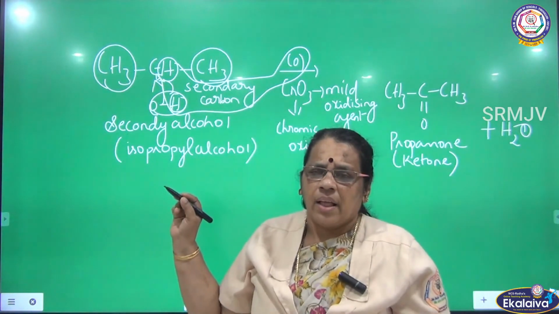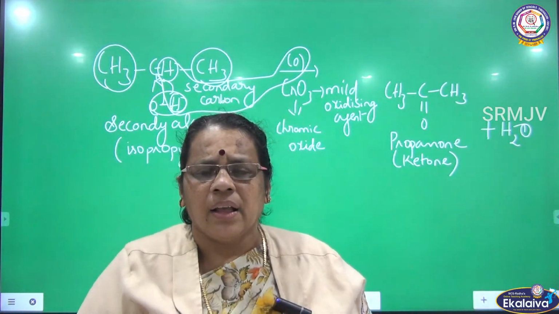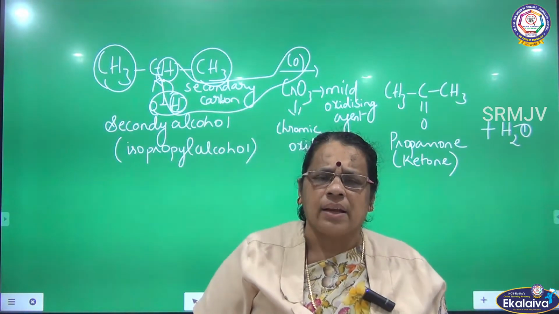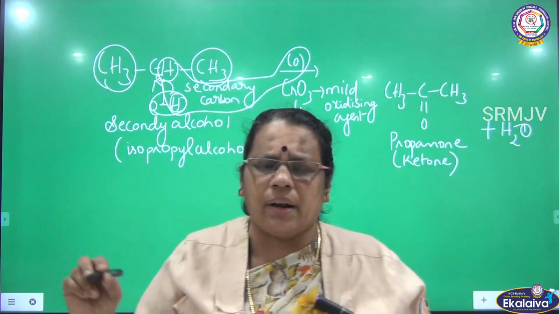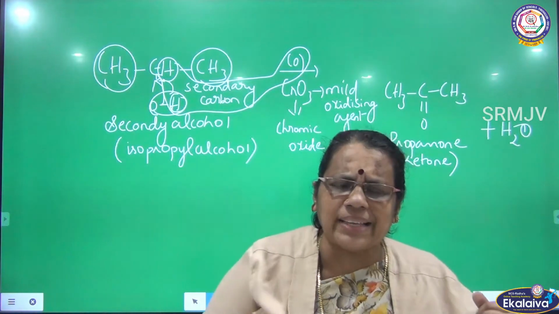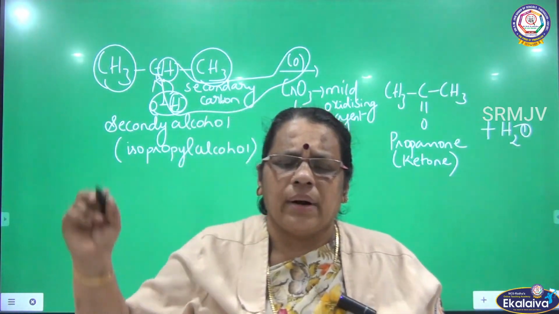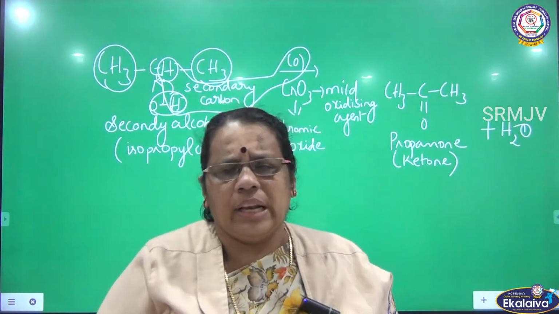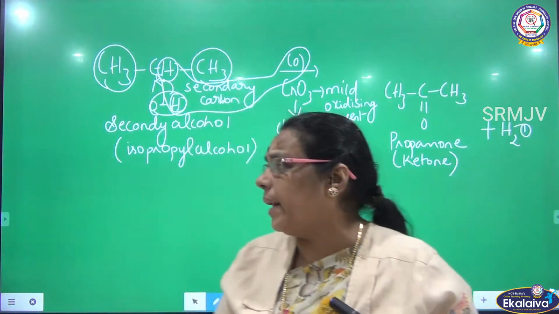What is the next one? I have to prepare ketone. What is the starting material I have taken? Secondary alcohol. When secondary alcohols are oxidized, they give ketone. What is the compound I have given? Isopropyl alcohol, and when this is oxidized using chromic oxide, a mild oxidizing agent, I get a compound called ketone with the liberation of water. So this is the first method of preparing aldehyde and ketone.